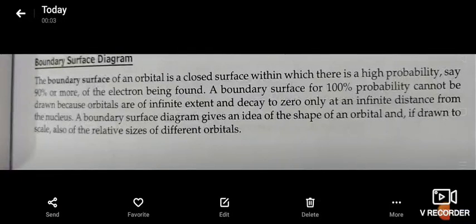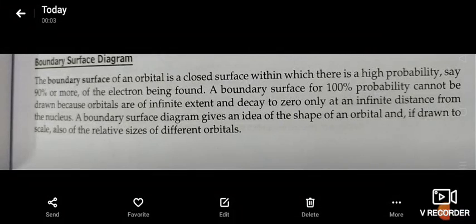So, by using that, we can say that there is a boundary for an electron in an orbit. We can say that electrons are moving in that particular orbit, but we cannot predict the position of the electron. So, that electron will move in an electron cloud. When it is moving in that particular place, it will give the shape of the orbital.